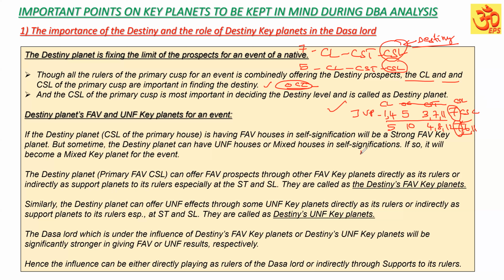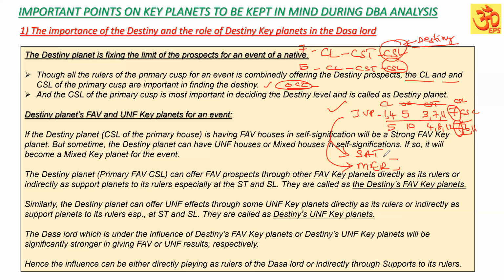Jupiter in the star of, say, for example, Saturn, and sub of Mercury. So that Jupiter planet, whatever it is having in its self-signification, is going to be further supported by the star lord Saturn and further supported or favored by the result-giving planet, sublord Mercury.